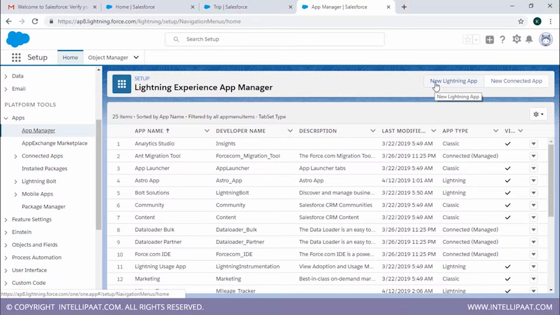Alright, so before doing this, one thing I wanted to tell you was that here we created the objects and fields for the particular requirement we want.